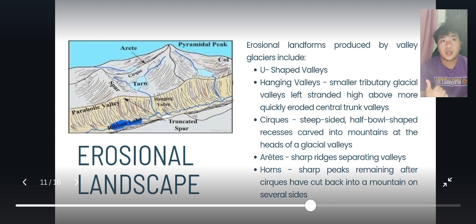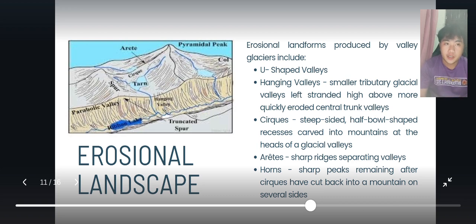In glacial erosion, there are erosional landforms produced by the valley glacier. These might include the U-shaped valleys, and the hanging valleys, which are the smaller tributary glacial valleys that sit high above the more quickly eroded central trunk valleys.